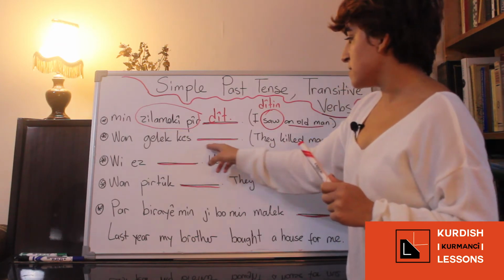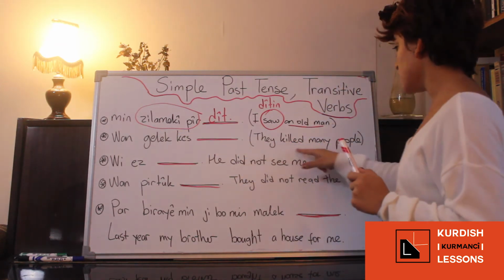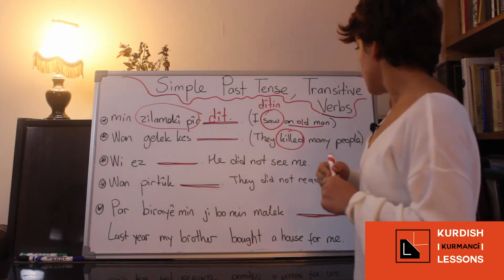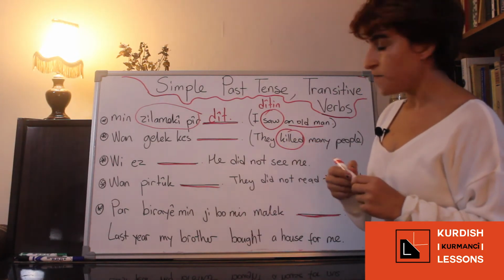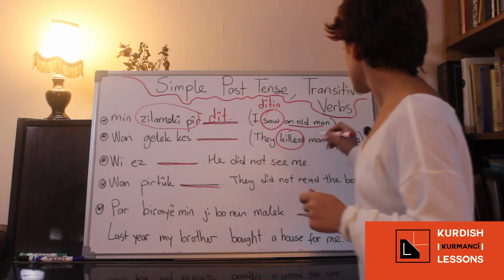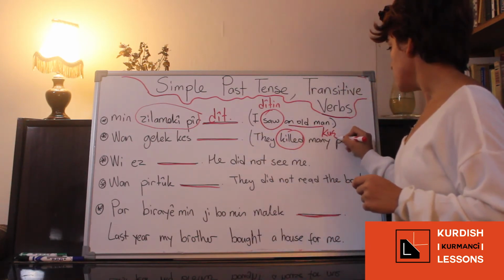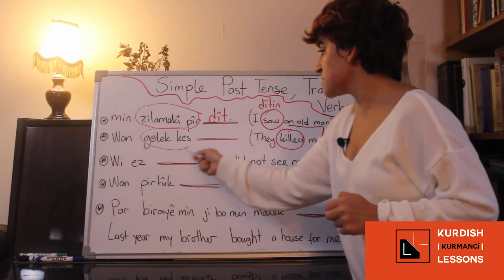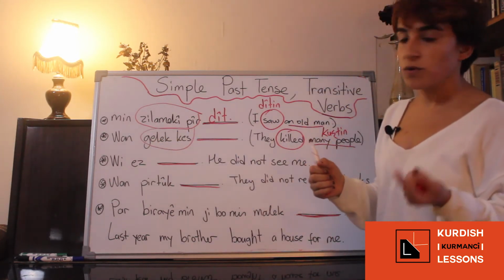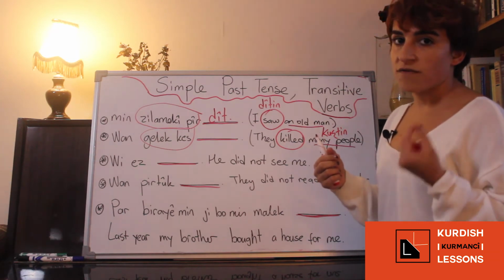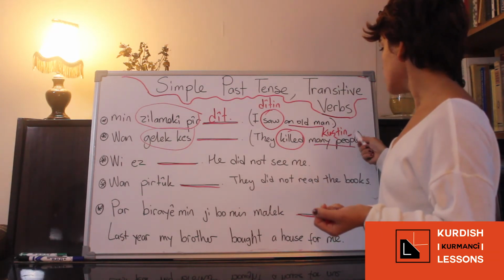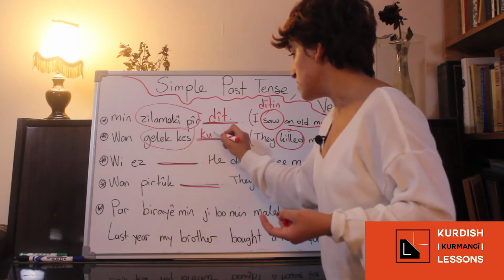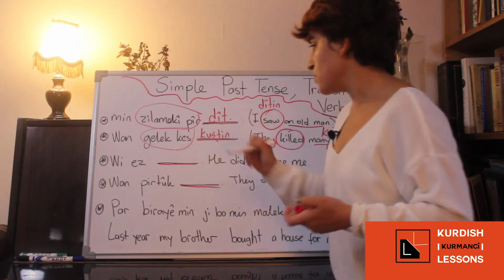So the second one. One gelek kes derend, and it is they killed many people. Do you know how we say to kill in Kurmanji? It means kuştun. The infinitive is kuştun, but since gelekes means many people, you have to use the plural form of your predicate, so it will be kuştun, like the infinitive. One gelekes kuştun, right?